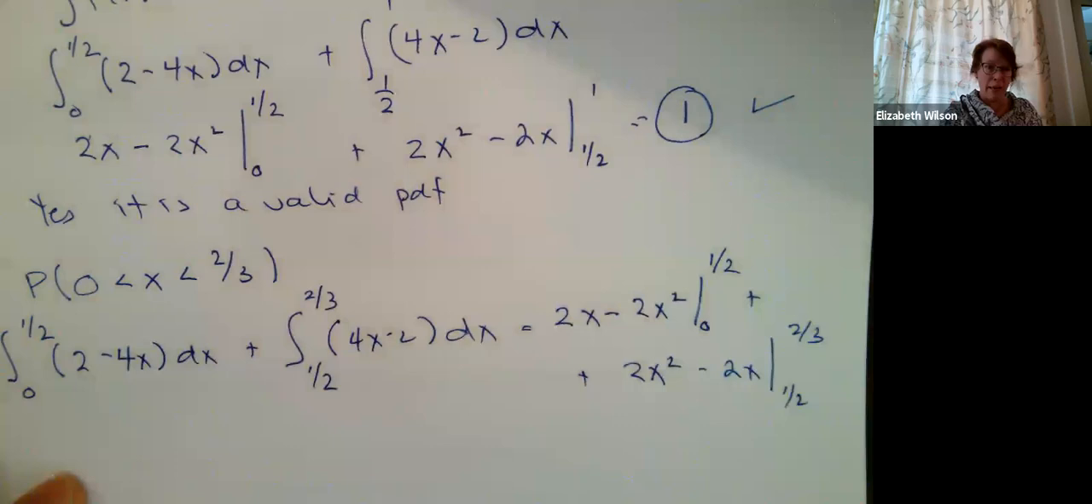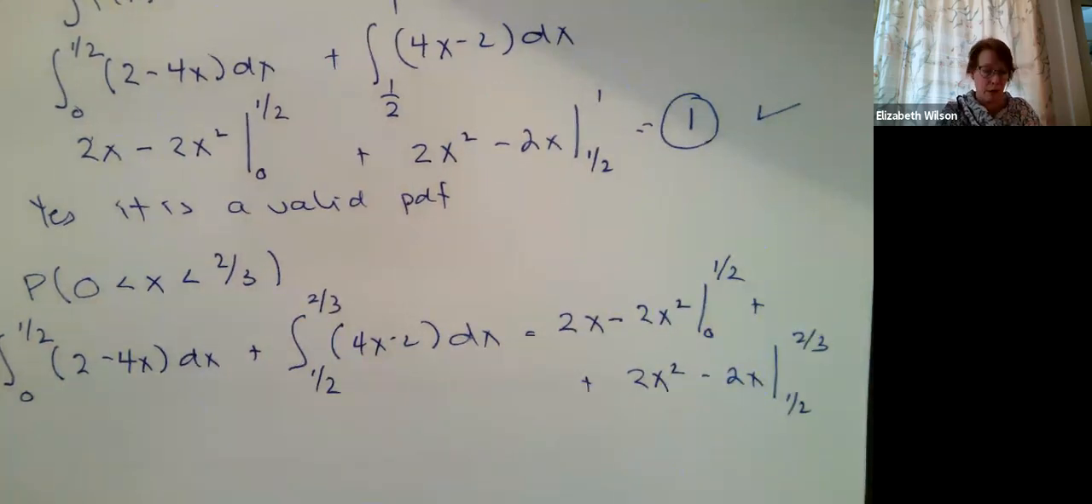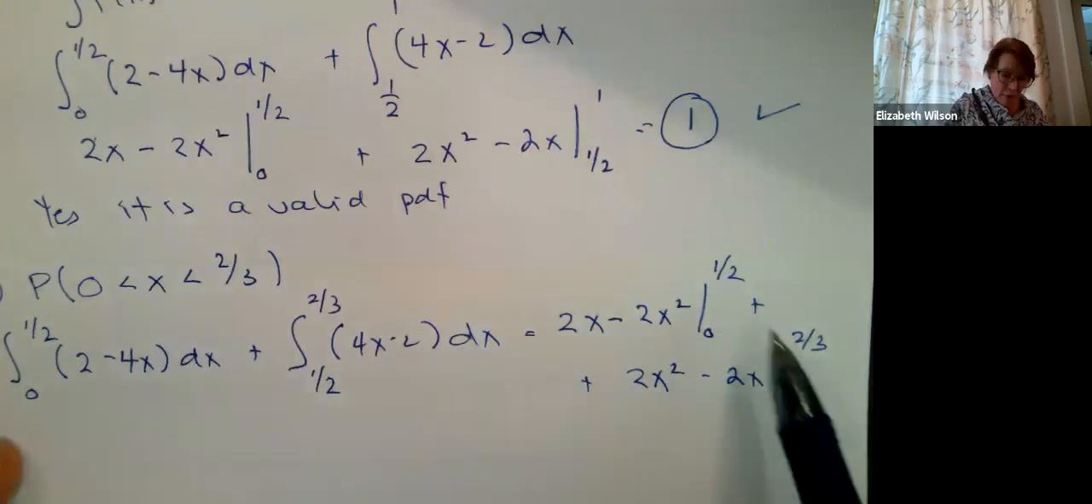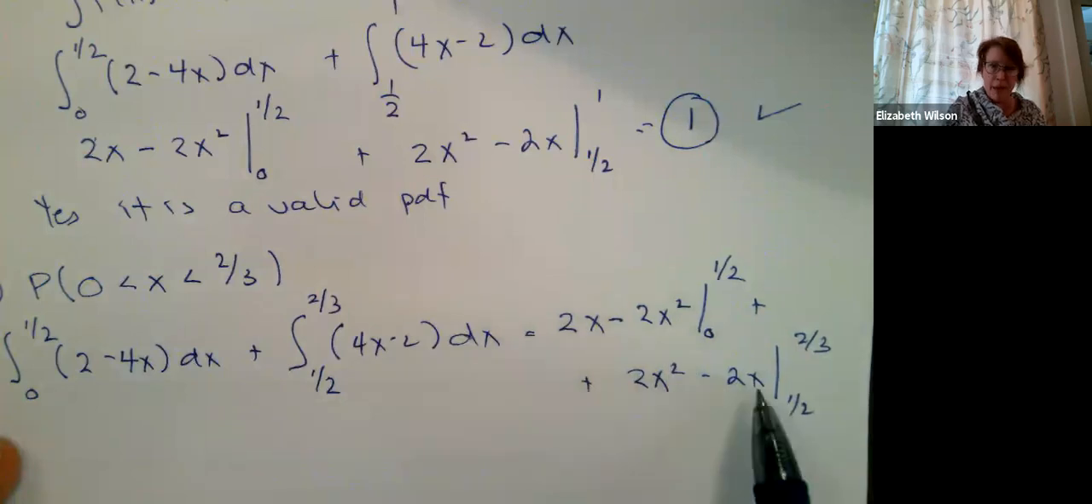So that's my integral. This is going to give me the probability that x is between 0 and 2/3. And I just evaluate this: plug in 1/2, plug in 0, plug in 2/3, plug in 1/2, and add all the numbers up. I'm going to skip that part.